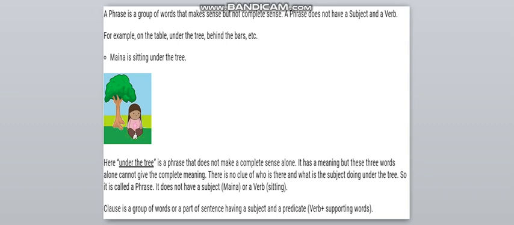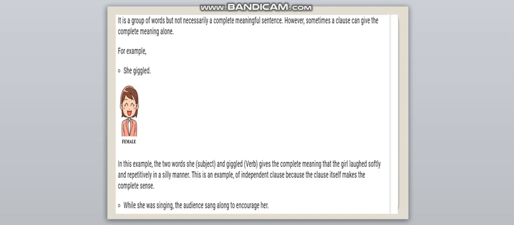Now, let us move on to the clause. A clause is a group of words or a part of a sentence having a subject and a predicate, verb plus supporting words. It is a group of words but not necessarily a complete meaningful sentence. However, sometimes a clause can give the complete meaning alone.